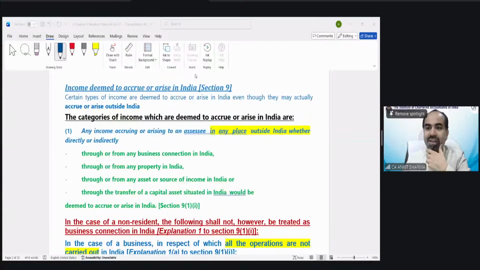Aditya is saying resident in India. Aditya ji, resident has two types. Please tell me, ordinarily resident or not ordinarily resident? If ordinarily resident, income is taxed in India. If not ordinarily resident, then you have to understand that if income arises in USA, it is non-taxable, and if received in USA, it is non-taxable. But if the business is controlled from India, then again that income is going to be taxed.